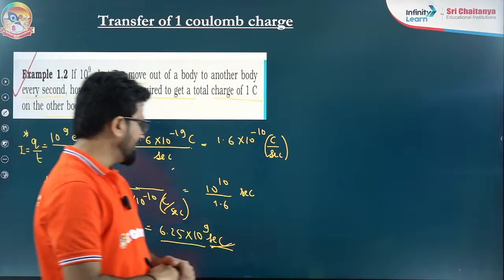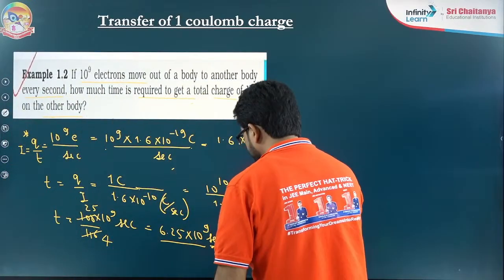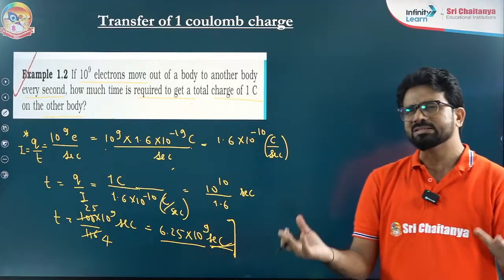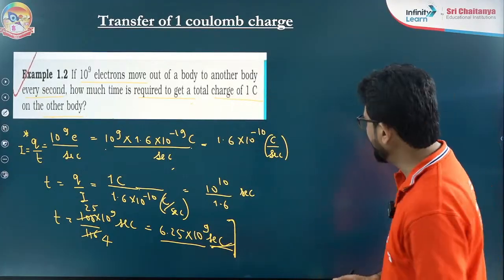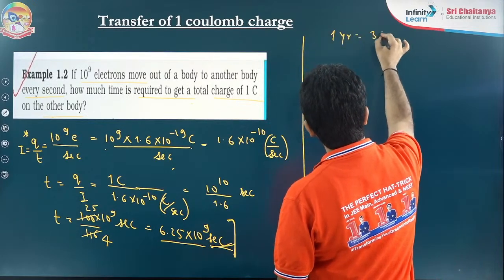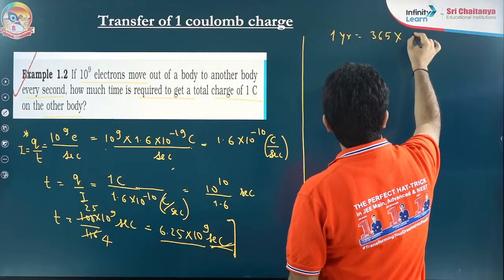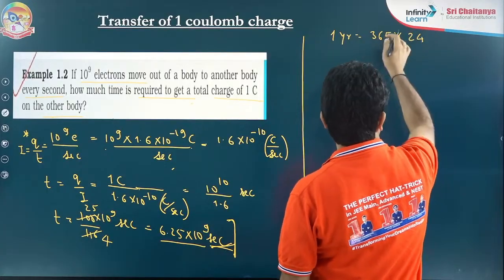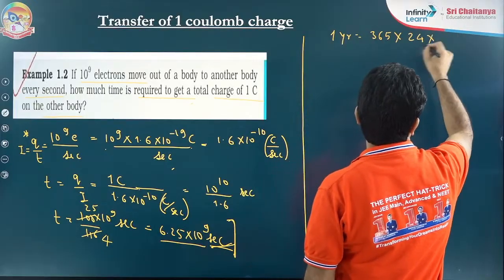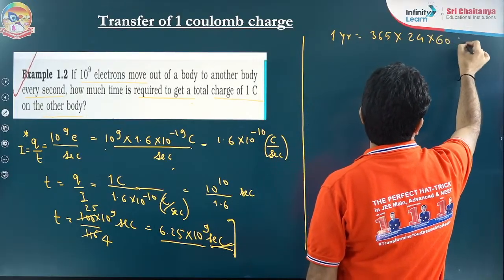Now still I think you are not understanding the meaning of this. This time is looking like 10 to the power 9 something seconds, and in seconds we are not feeling this. I will explain it. If you see 1 year, 1 year means 365 days. 24 hours are there in 1 day, and 60 minutes and 60 seconds.